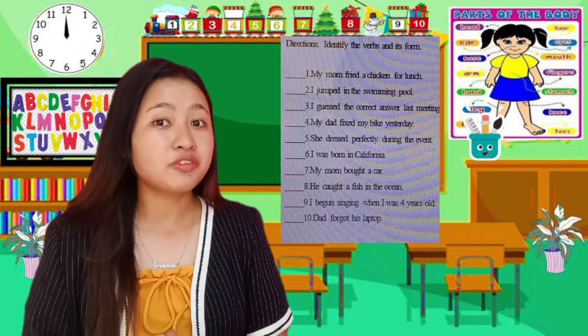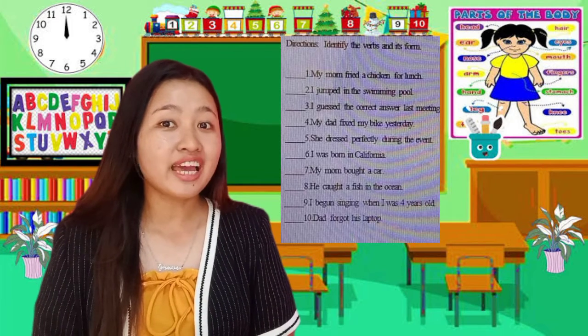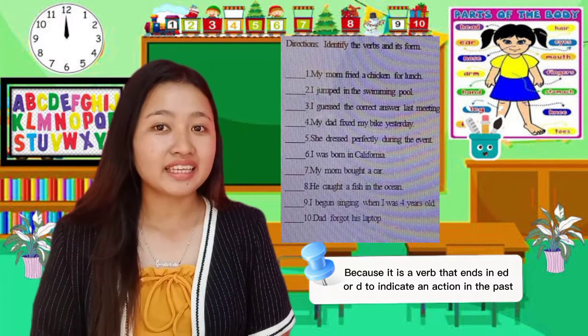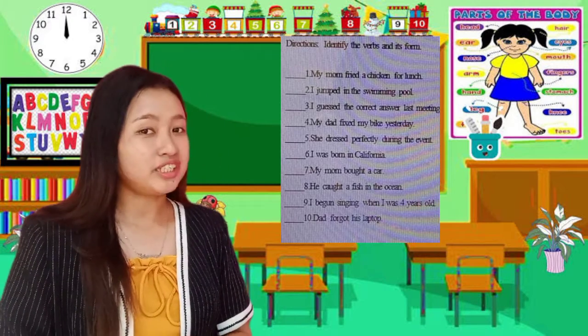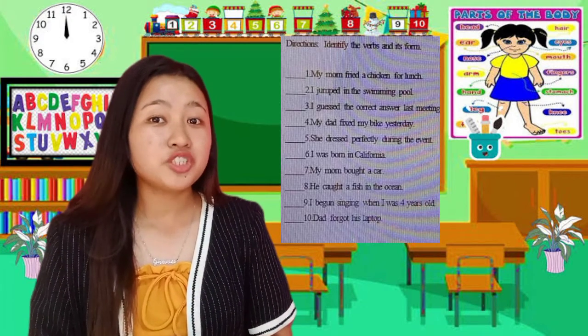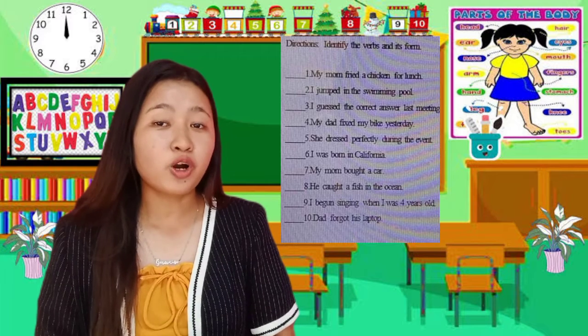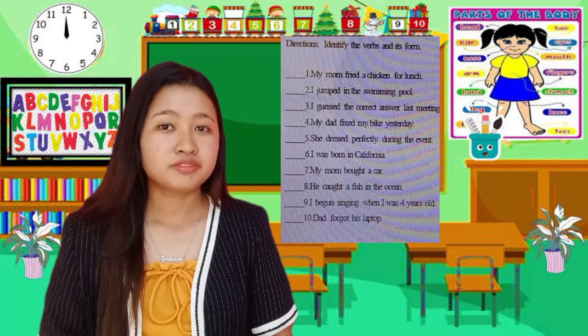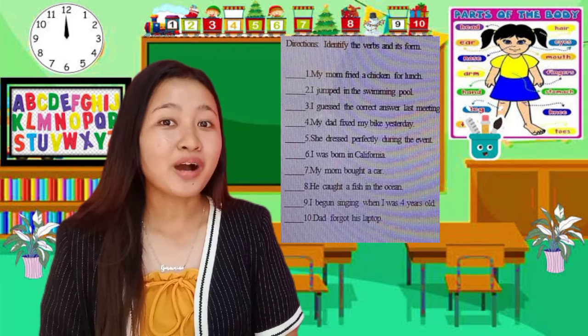What form is the verb? Regular verbs, teacher. Is our answer correct? Yes. Why? You're right. For number 3, what is the verb used? Guess, teacher. What form is the verb? Regular verbs. Is our answer correct? Yes. Why?